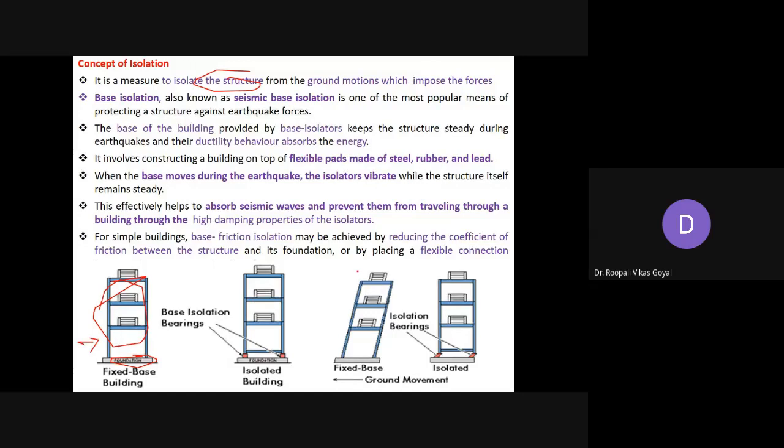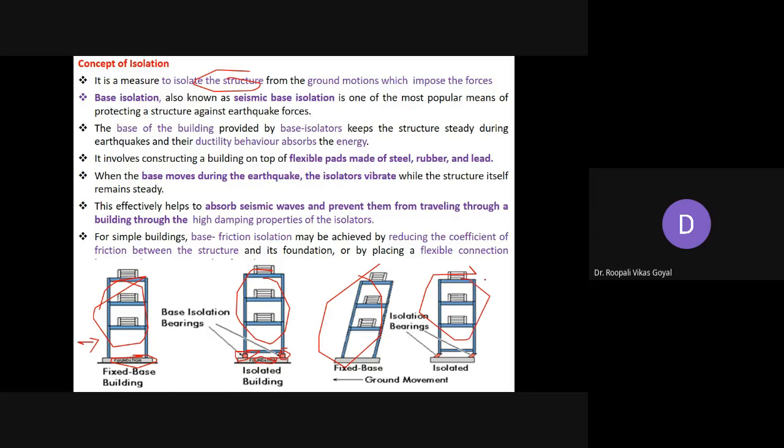But when you isolate your structure with the base, between the structure and the foundation you provide some base isolation bearings, which are shock absorbers. Only at the time of ground shaking they will move like this, and the whole structure can be protected. Here the whole structure got tilted, but here that will not happen.